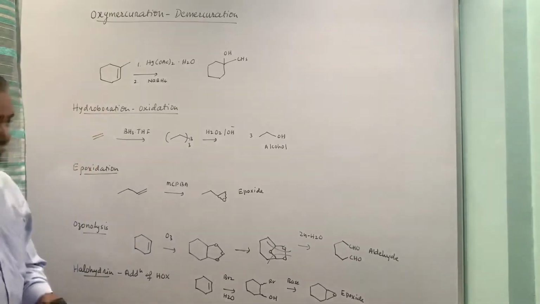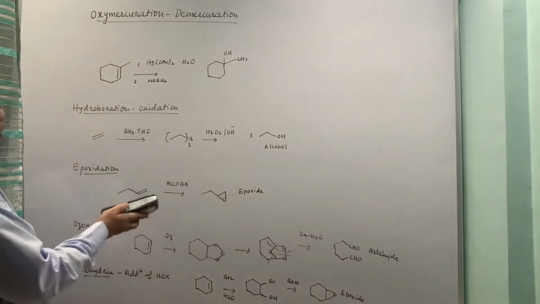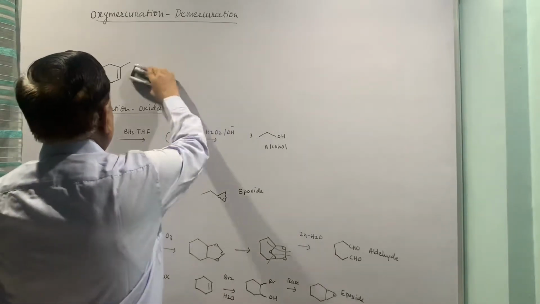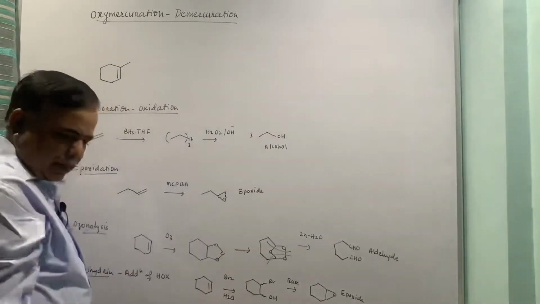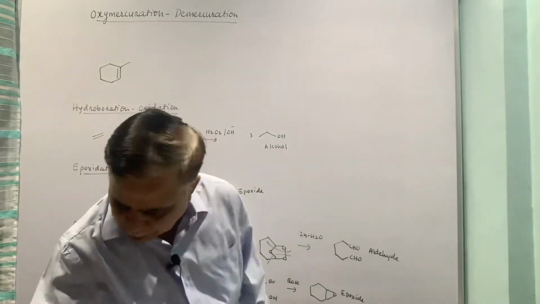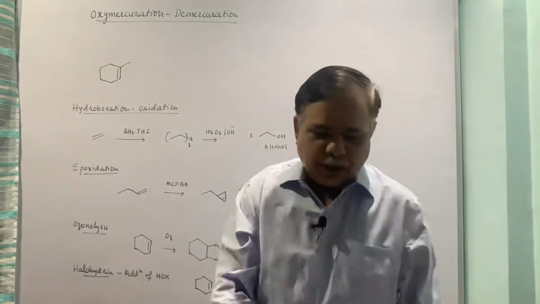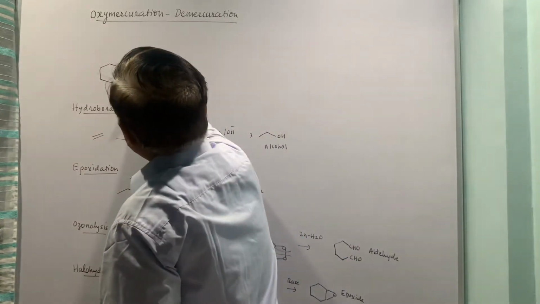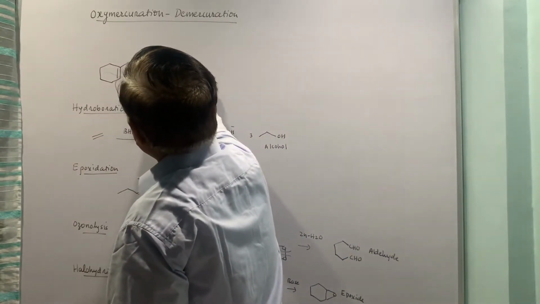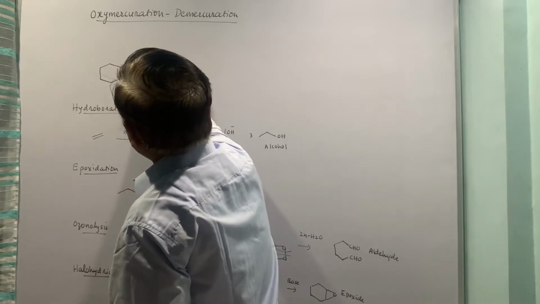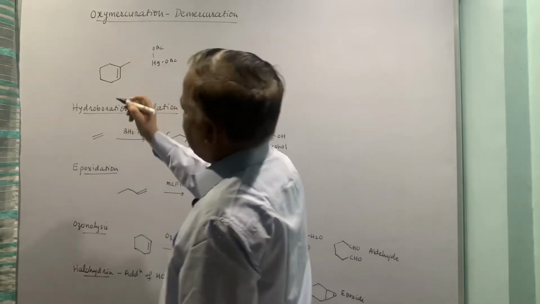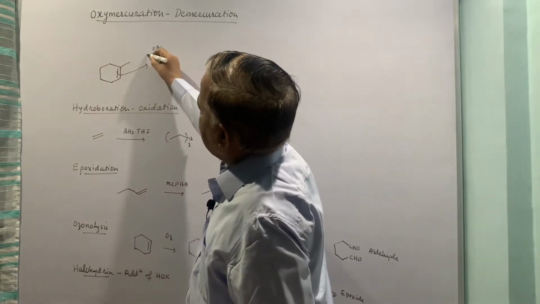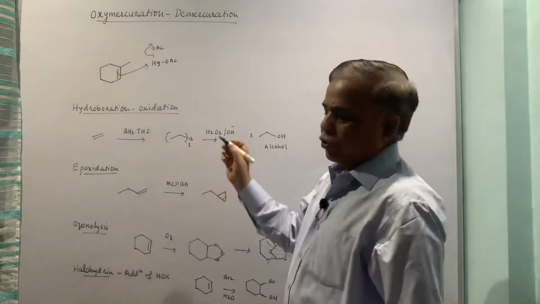Now, let us see the mechanism of these reactions one by one. I am going to put the reaction mechanism in the same place so that I do not have to rewrite things. First of all, mercuric acetate, I can write it in this form. This is mercuric acetate. The pi bond attacks it, and one of the OAc groups goes off.